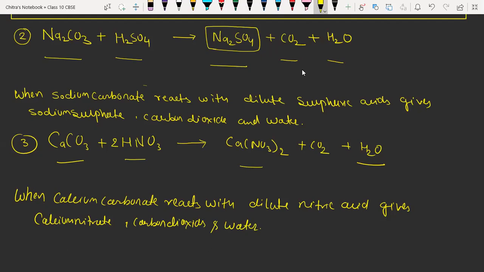So these are the 2 more examples that we have understood for the formation of salt.